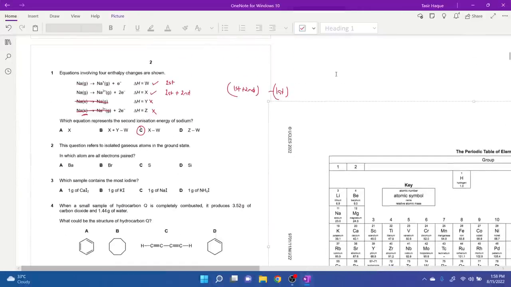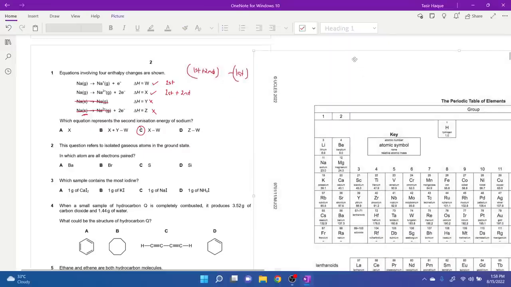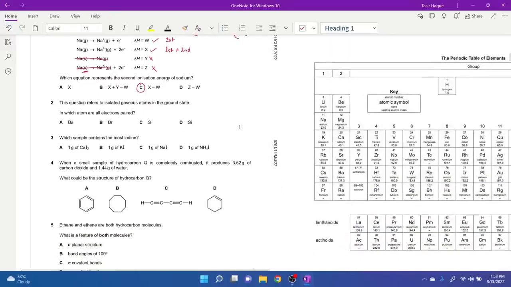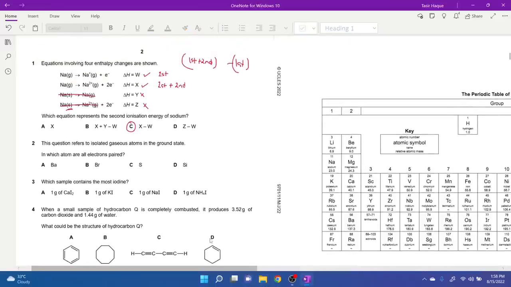Okay, so barium. Barium is an S block element. 1, 2, 3, 4, 5, 6. It's 6s2.